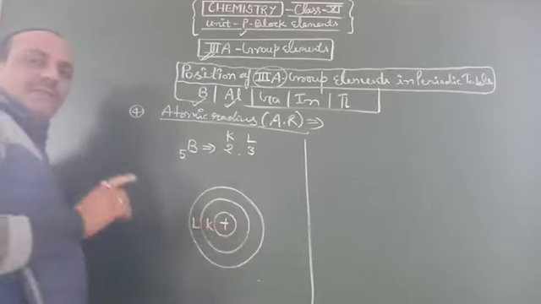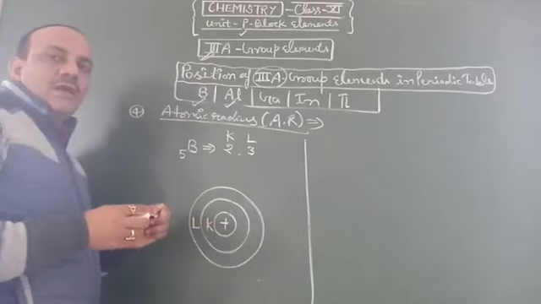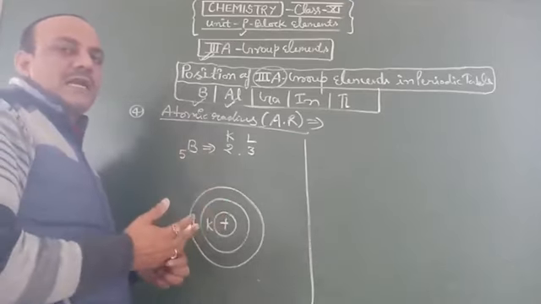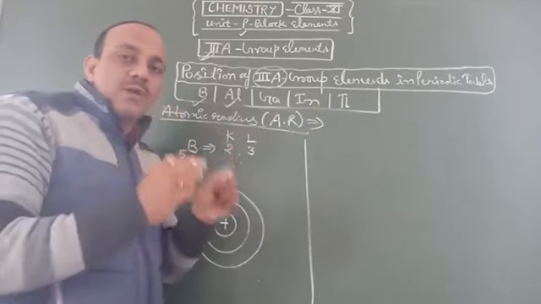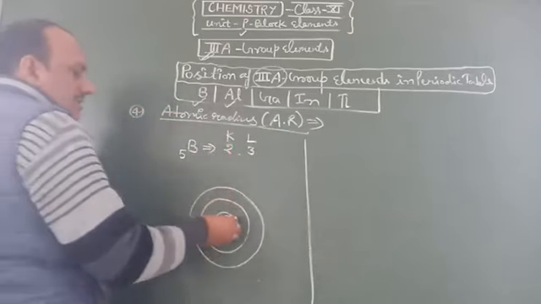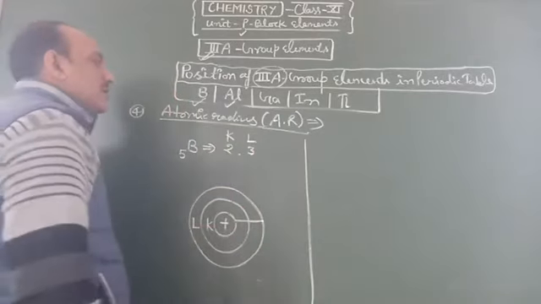The radius of an element is the distance from the nucleus to the outermost orbital, or another way to say it, in molecules, the distance between the two nuclei divided by 2. So here the distance between the nucleus and the outermost orbital is the radius.